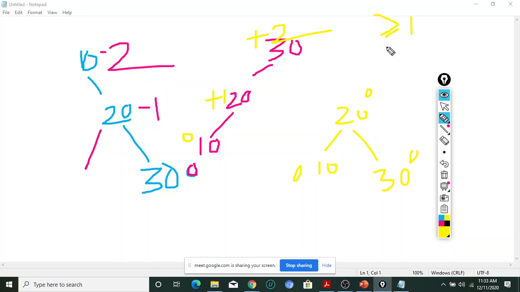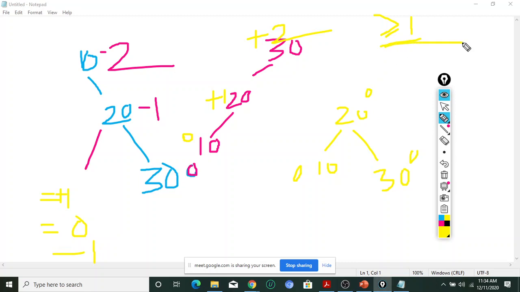It may be 1, it may be 0, or it may be minus 1. Nothing written means plus, so minus 1, 0, 1.